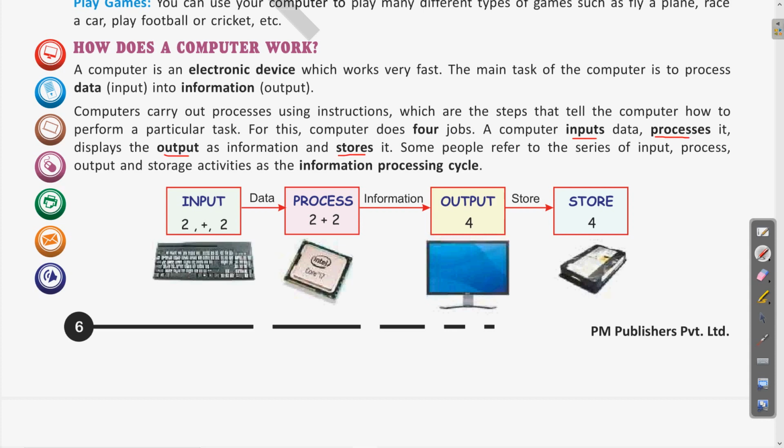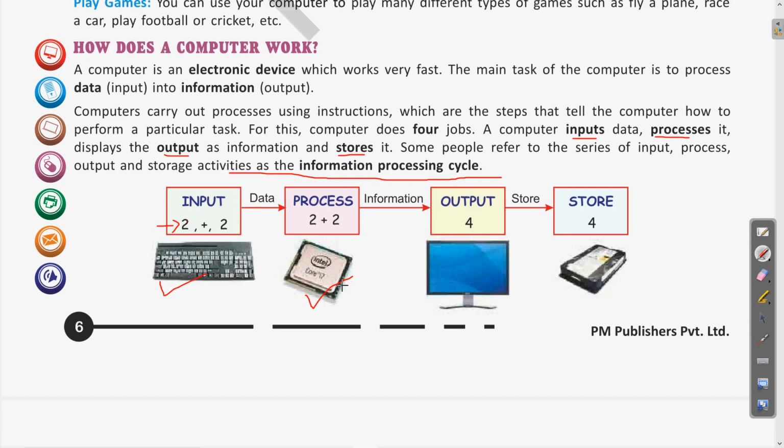Clear? These four steps constitute the IPO cycle, the information processing cycle, which we read at the start of the chapter. Here you can see the keyboard is used for giving the input. If data like 2 and 2 is given as input, this data will be processed with the help of a processor.